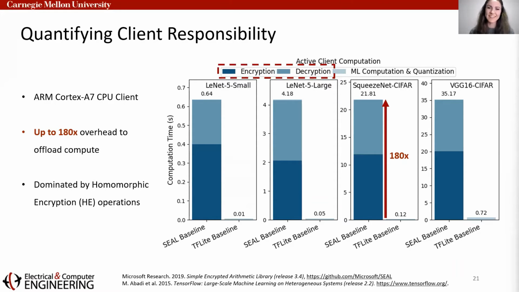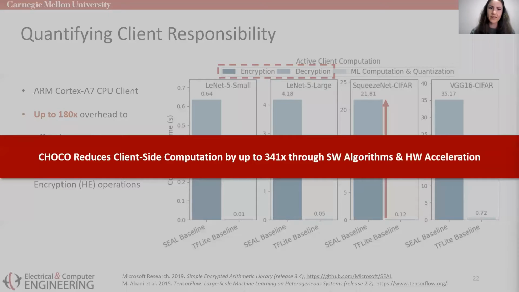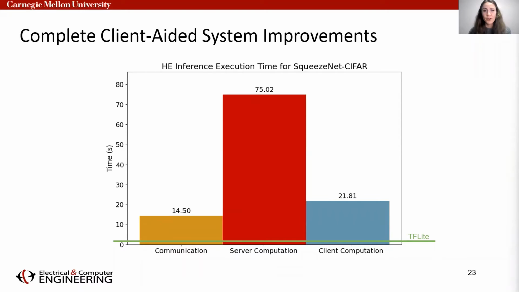It is exactly these operations and this overhead that CHOCO is designed to target. We will see that CHOCO reduces client-side computation by up to 341 times through both software algorithms and hardware acceleration. We can visualize these benefits in the context of a full system using this graph, which displays the latency for each distinct piece.